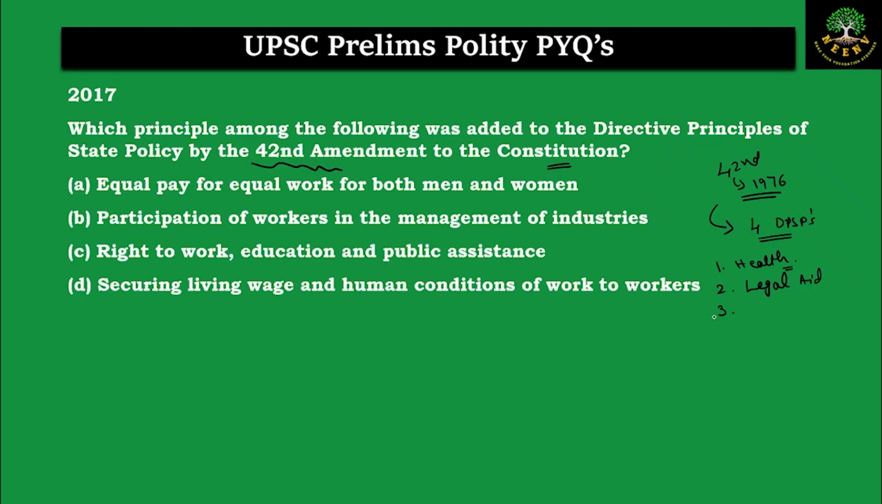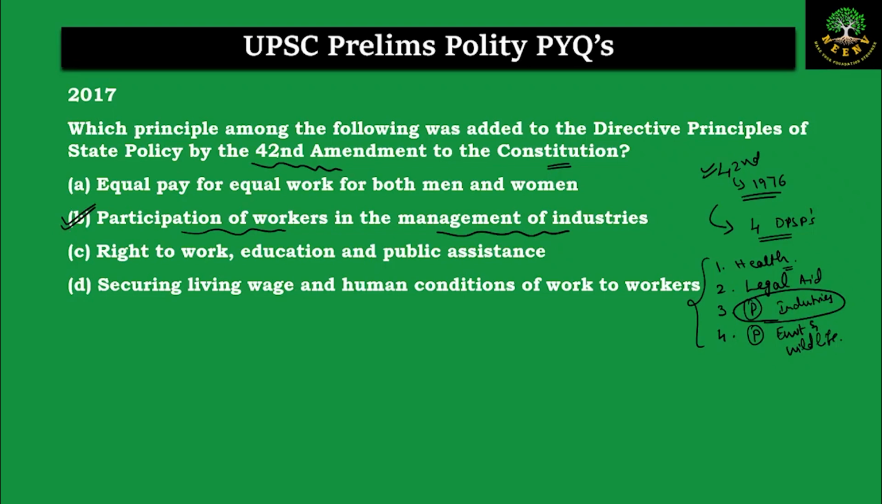The third one is with respect to the participation of the workers in the management of industries. And the last one, protection of the environment and wildlife. So these 4 DPSPs were added in the 42nd Amendment of 1976. Among this, if you look at the option B, participation of the workers in the management of the industry, is the correct one, which was added in the 42nd Amendment of 1976. So our answer will be B.